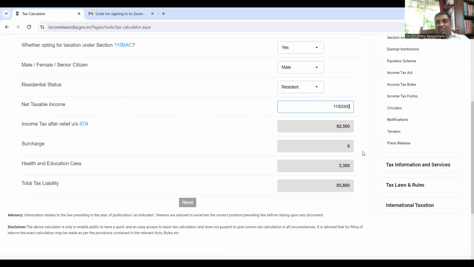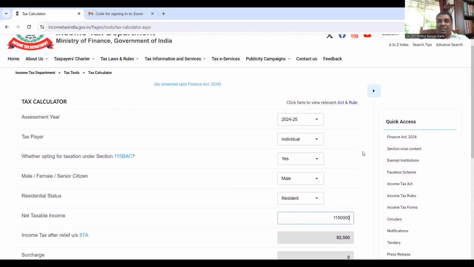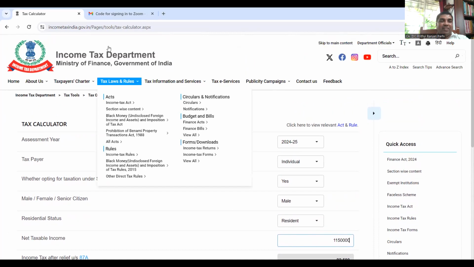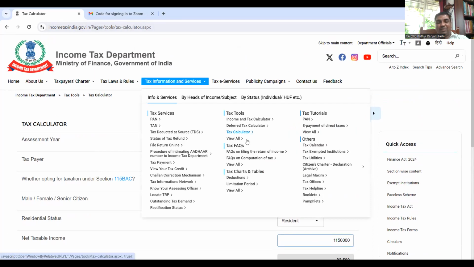So okay, this is the tax calculator which will help you to compute your tax liability, and with the help of this calculator, you'll be able to decide which scheme is better for you. I repeat, go to incometaxindia.gov.in and use Tax Information and Services, Tax Calculator. Now friends, you have understood that whether to opt for the new scheme or old scheme largely depends upon the kind of income you have and the kind of deduction applicable to you. So I hope with the help of this video you'll be able to decide which scheme is good for you. Thanks a lot. Thank you very much.